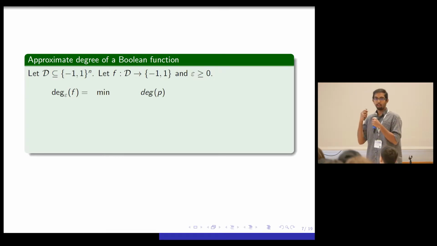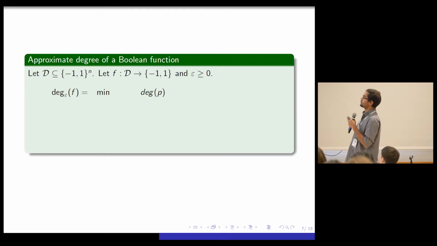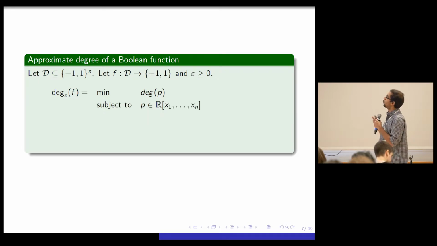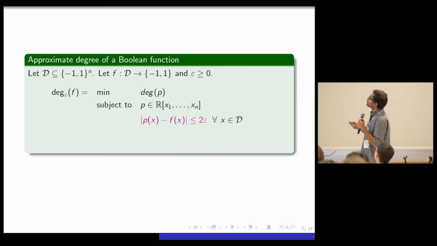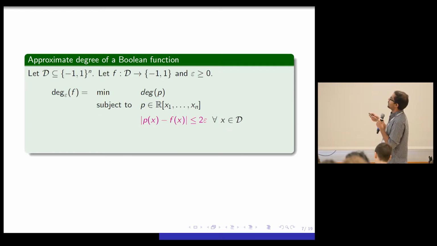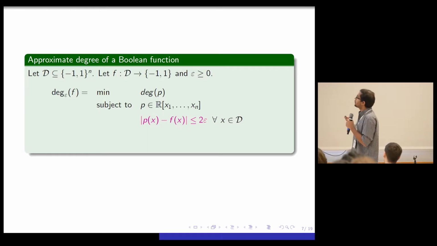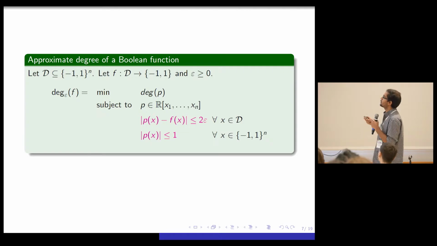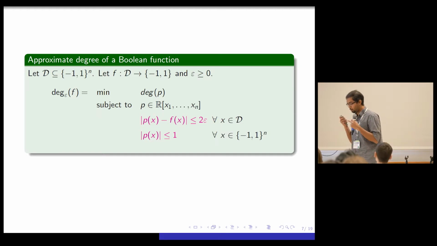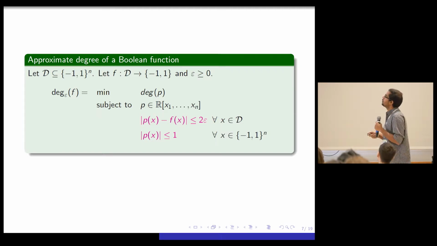It's the minimal degree of a polynomial p that satisfies certain conditions. One, p is just a polynomial on x1 to xn. Two, on the relevant variables, that is, when f is defined, we want p of x to be close to f of x, up to error 2 epsilon. And the third thing is that the polynomial is bounded. That is, whenever I feed in an input x from plus minus 1 to the n, this polynomial should take value at most 1.